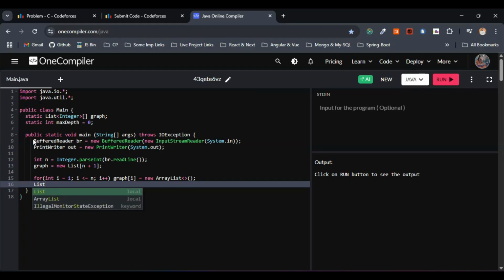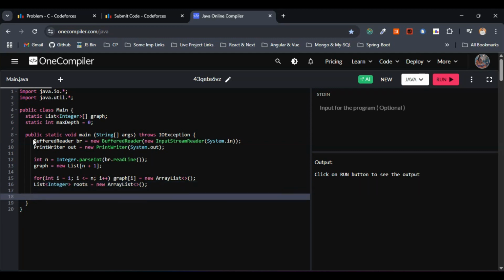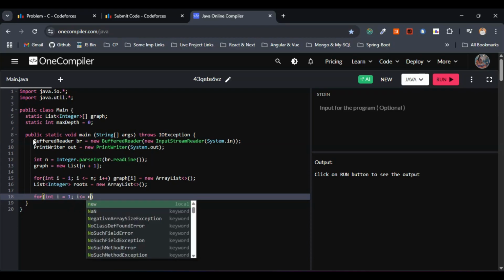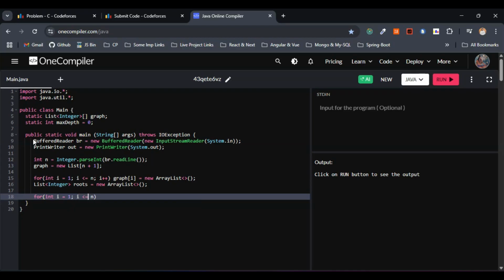So here I'll just go with the list which is of the integer. This is fine, data type is integer. So I'll just go with roots equals new array list. This is fine. Let's move on with the further steps. We have to read the manager info for each employee as well. Each employee, again, you would have guessed. Let's move on with the iteration now. Int i equals 1, i less than or equal to n. So next part is let's increment the i.